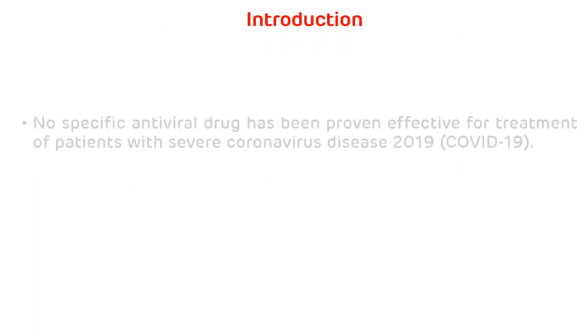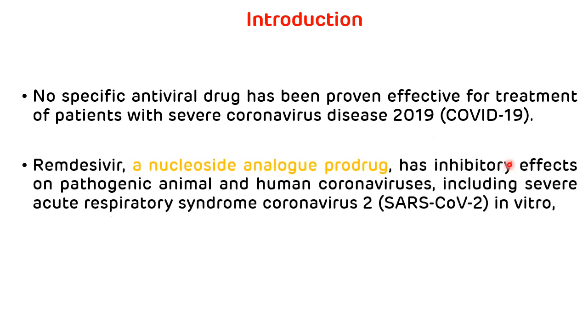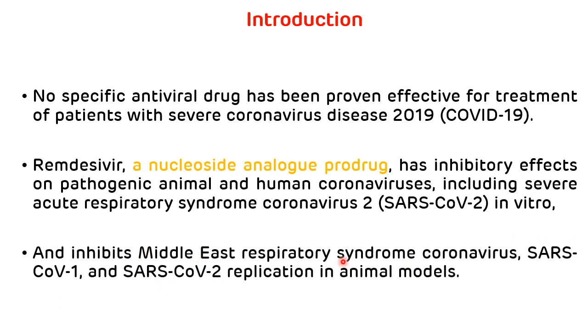Introduction to remdesivir. Till now, no specific antiviral drug has been proven effective for the treatment of patients with severe coronavirus disease 2019. Remdesivir, a nucleoside analog prodrug, has inhibitory effects on pathogenic animal and human coronaviruses, including severe acute respiratory syndrome coronavirus 2 in vitro, and inhibits Middle East respiratory syndrome coronavirus, SARS coronavirus 1 and SARS coronavirus 2 replication in animal models. So that is the introduction to remdesivir, which is a nucleoside analog prodrug.